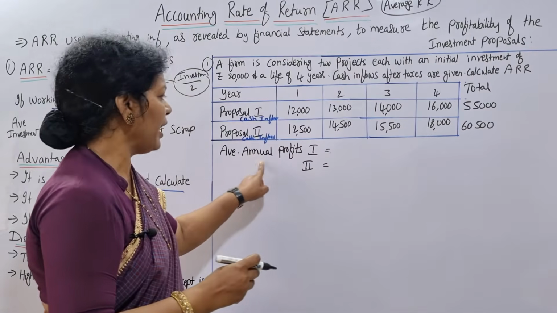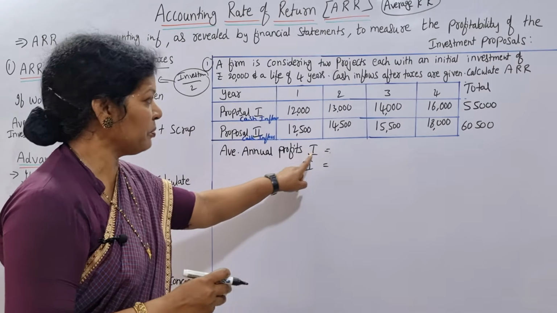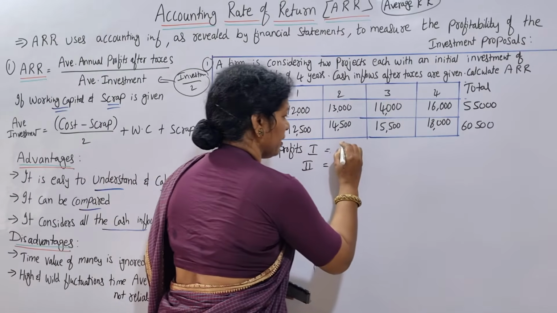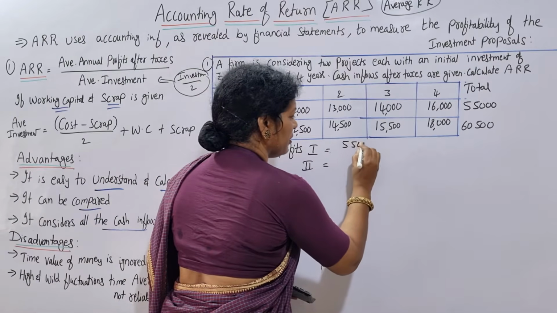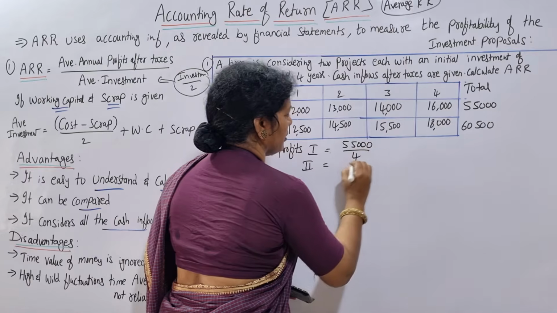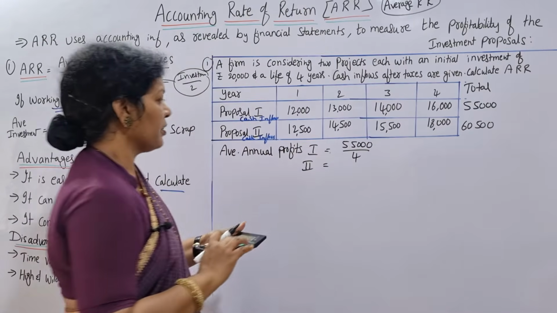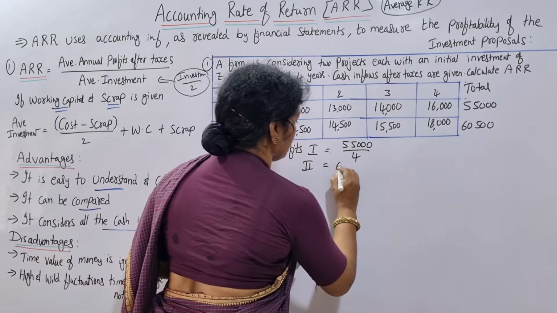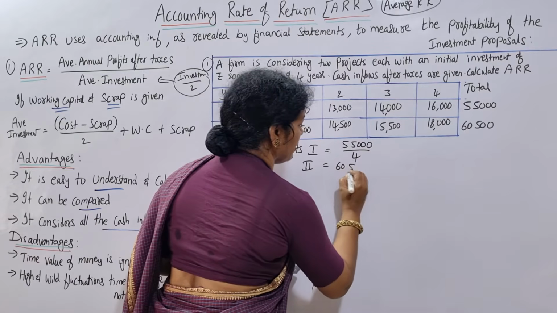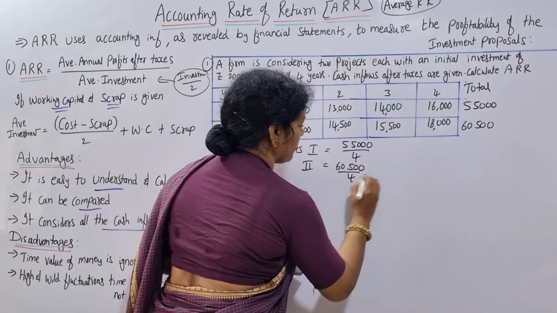What we need is average annual profit. Average means for the first one 55,000 divided by how many years? 4 years, divided by 4. Second one, 60,500 is the total divided by 4.